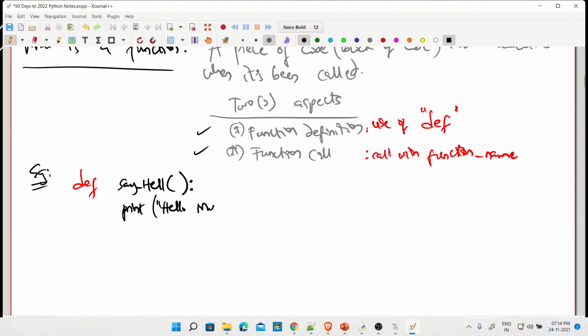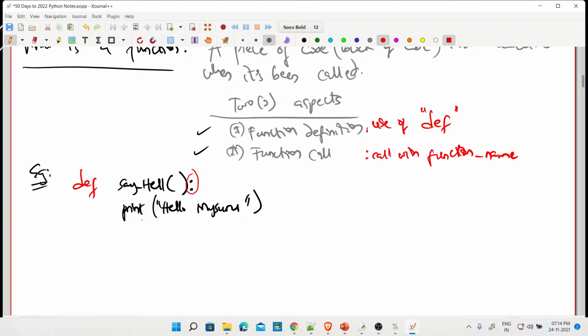Now, sorry, I want to put a semicolon. That's not Java, but you see, even if you put a semicolon, it will be printed. But don't confuse semicolon with colon. If you miss out this colon, you will get some error message.